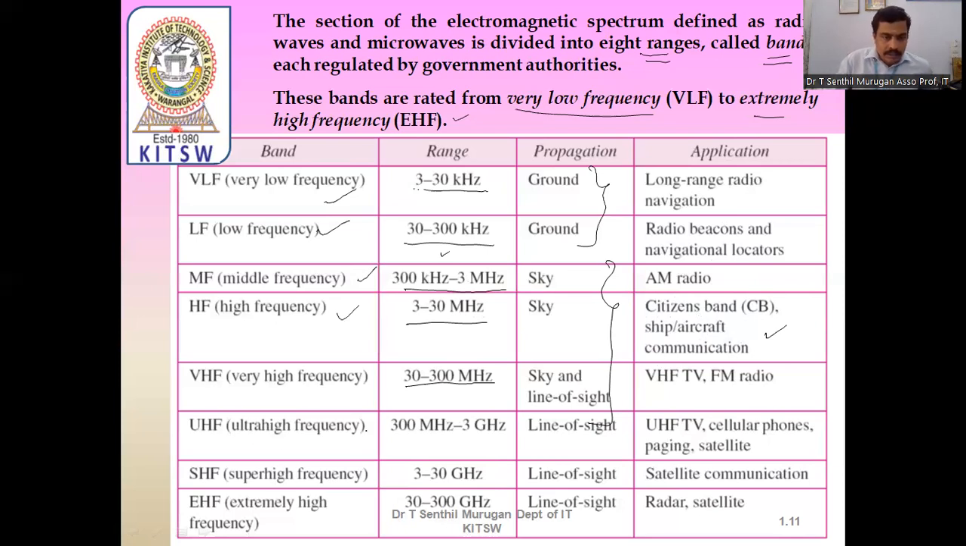Finally, these three are line of sight communications. 30 megahertz to 3 gigahertz is ultra high frequency, 3 to 30 gigahertz is super high frequency, and 30 to 300 gigahertz is extremely high frequency. Radar or satellite communication use these signals. Satellite communication uses 3 to 30 gigahertz. It's also used as line of sight.